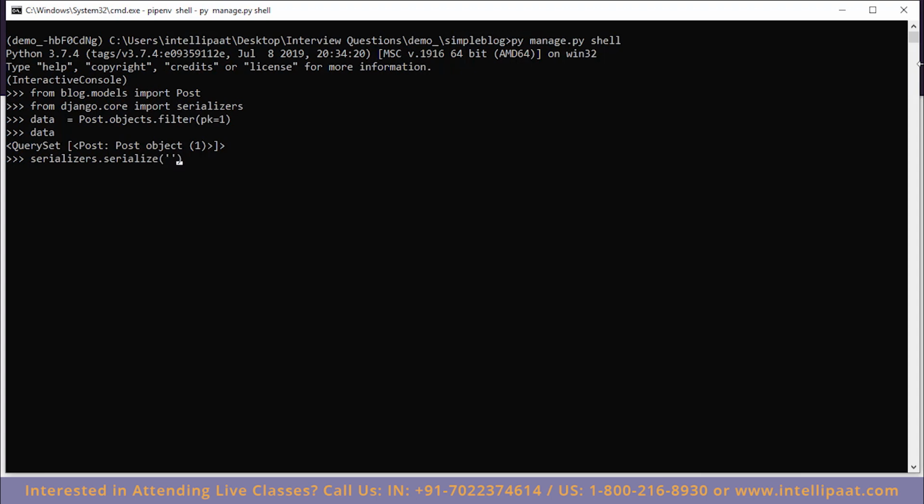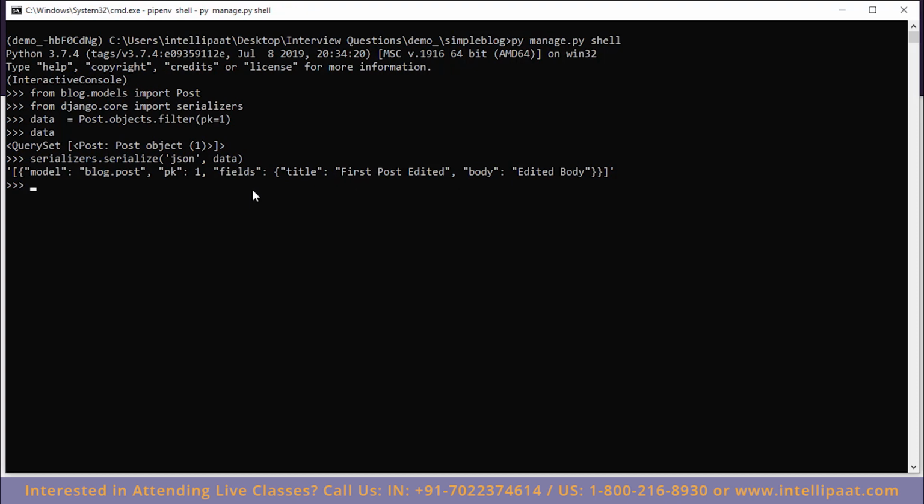This takes two parameters. The first is the format, which is JSON, and the second is a query set, in which case it's our data. And as you can see, it's formatted nicely in the JSON format. It contains the name of the model, the primary key, which is 1, the fields that are in our database such as title and body, and their values.